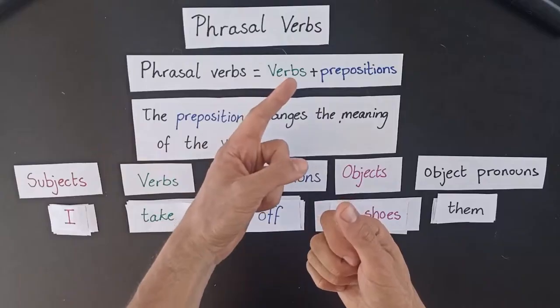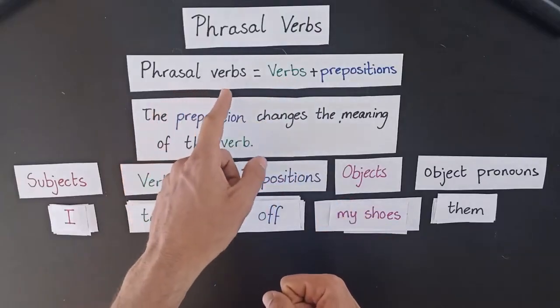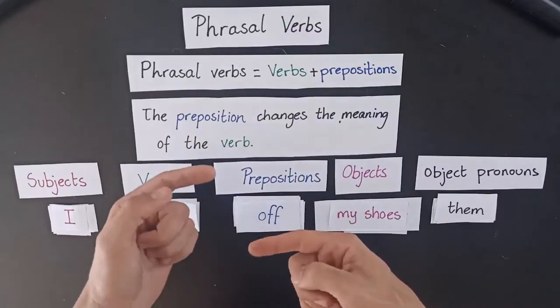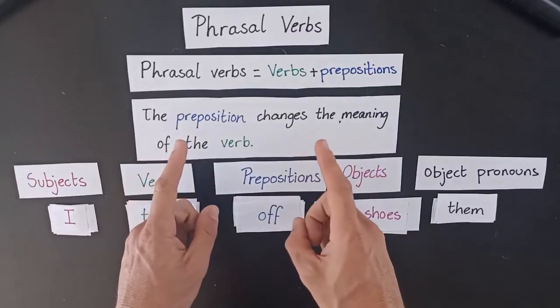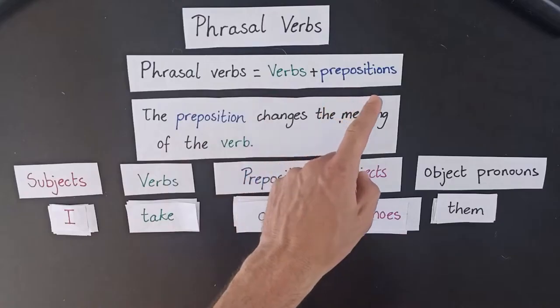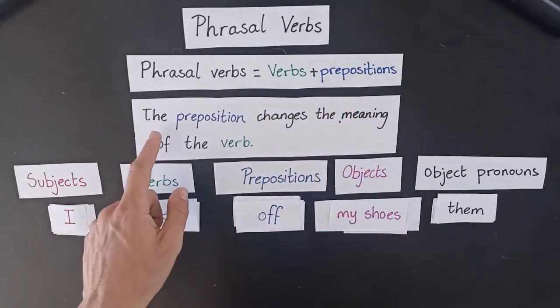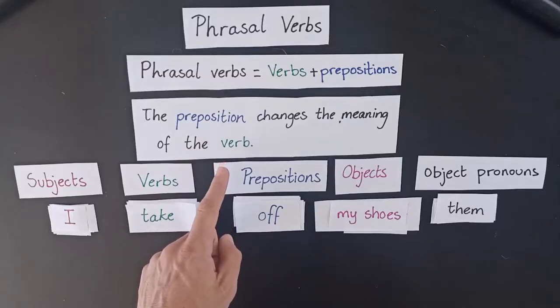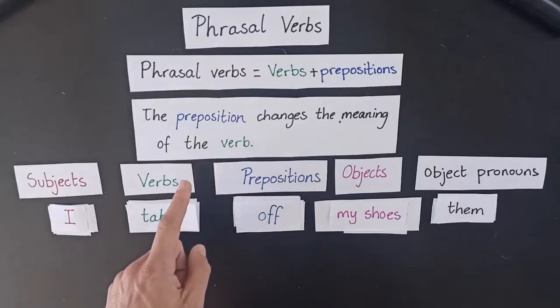Let's have a look at phrasal verbs. Phrasal verbs are verbs plus prepositions for the most part. There are some other variations, but don't worry too much. Most of them are verbs plus prepositions. Now, the preposition changes the meaning of the verb, and this is the important part. So let's have a look how this works.